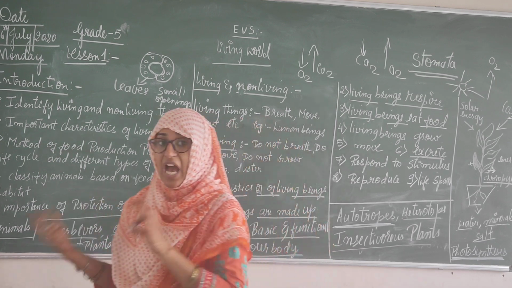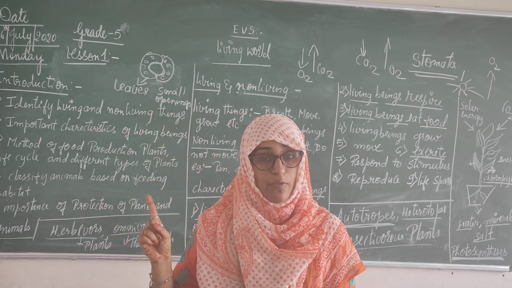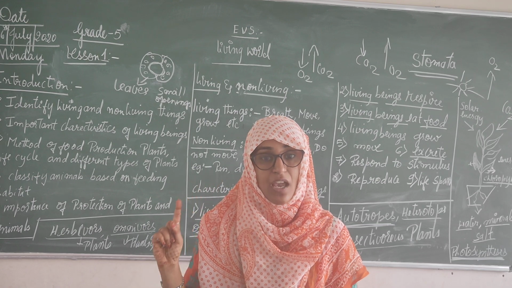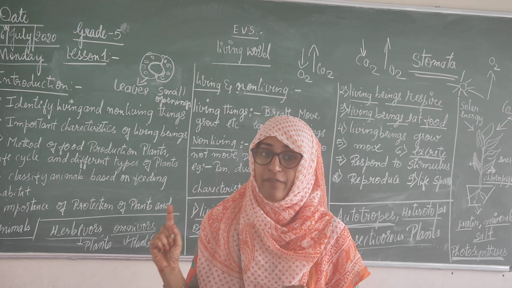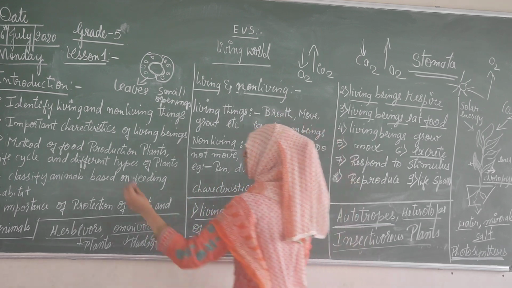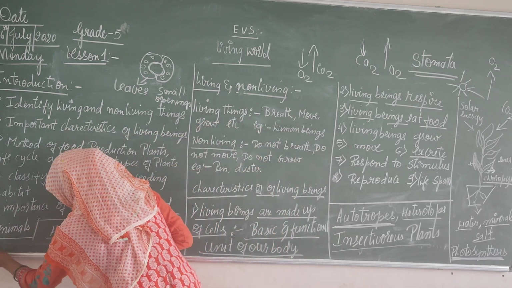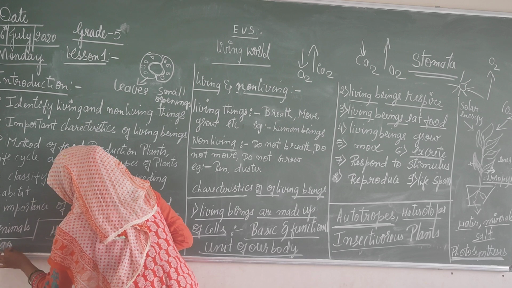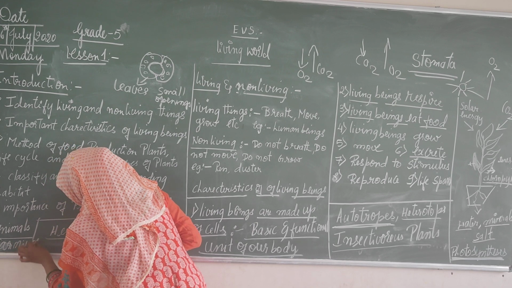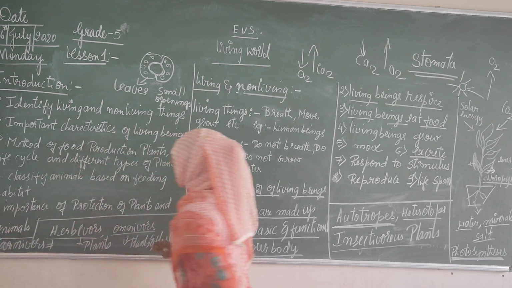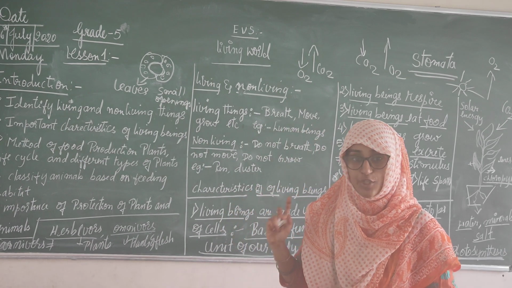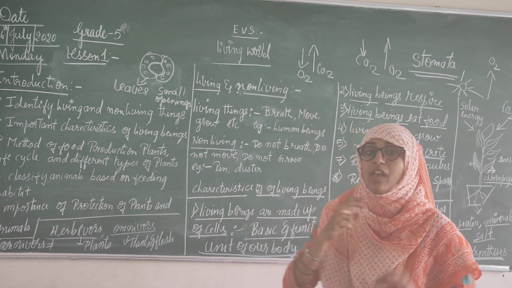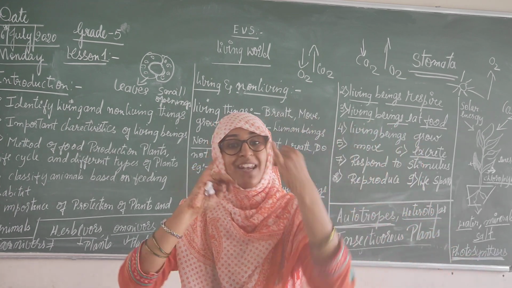One more thing, carnivores only eat non-veg, that is only the flesh of other animals. Sorry, carnivores. Carnivores eat only the flesh of other animals. Okay. Veg, non-veg, veg and non-veg.